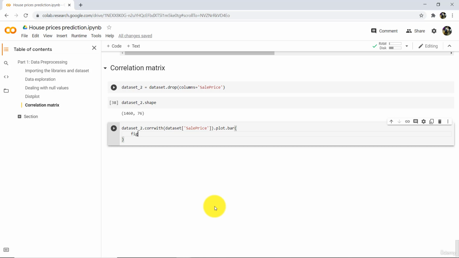Here also specify the figure size 16, 9. Then specify the title, correlated with SalePrice. Add the grid lines, grid is equal to True. That's it. Now execute.